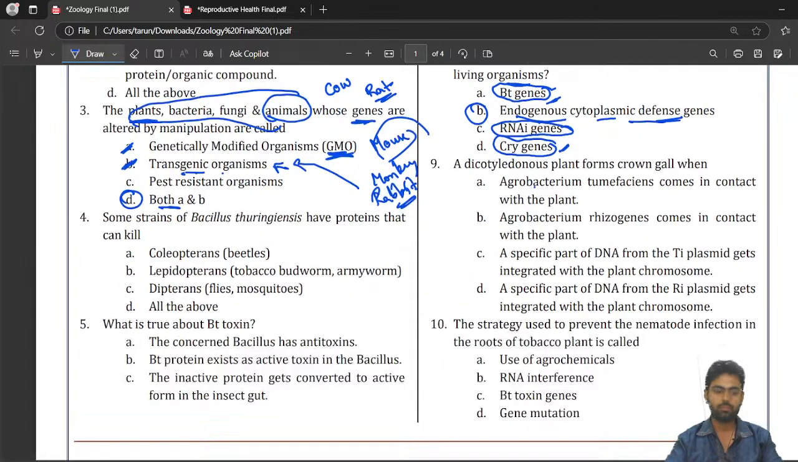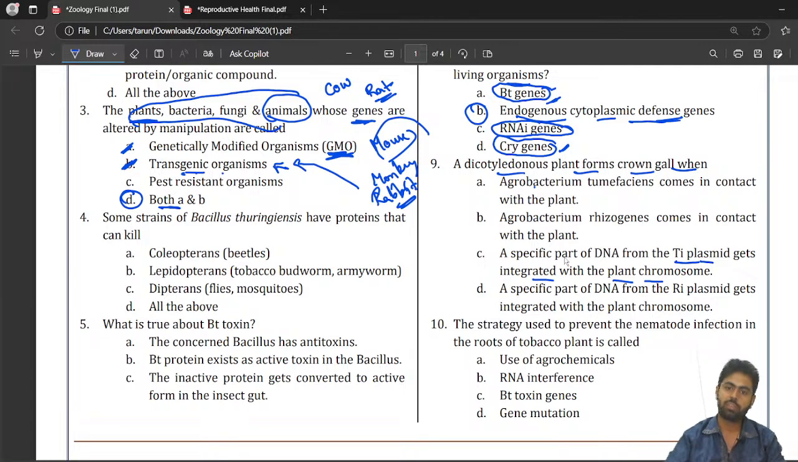Okay. Next question, which you made a mistake on or left unattempted, is question number 9. A dicotyledonous plant forms crown gall when... So dicotyledonous crown gall is a kind of structural formation which takes place. What is the correct answer? A specific part of DNA from the Ti plasmid gets integrated with the plant chromosome.